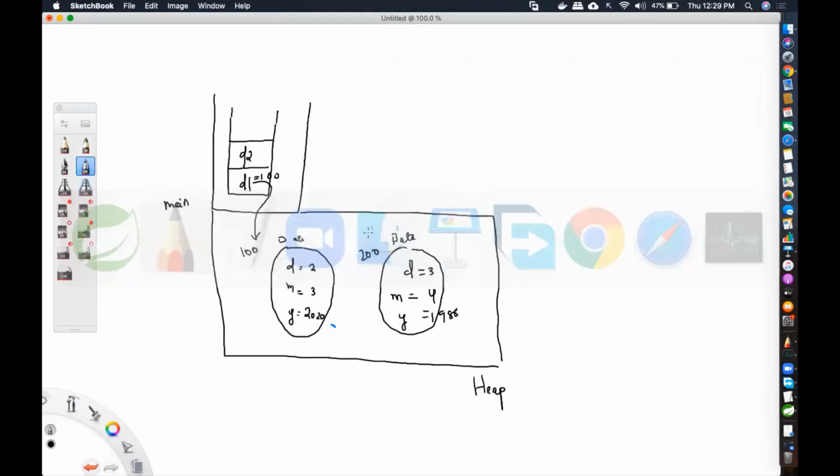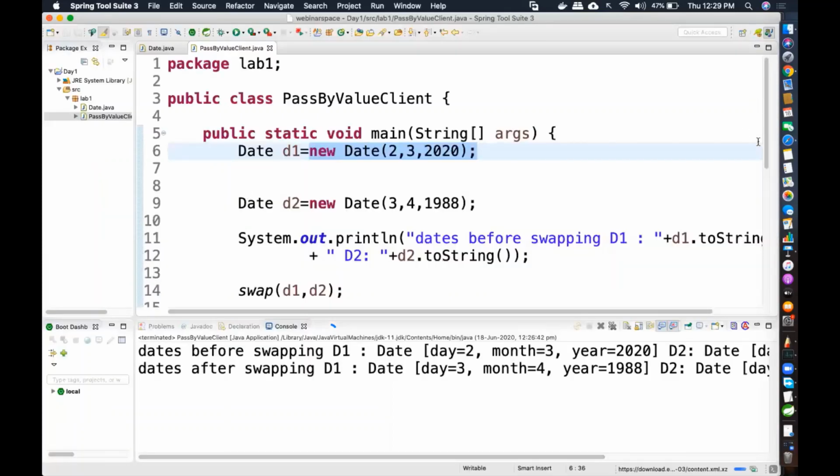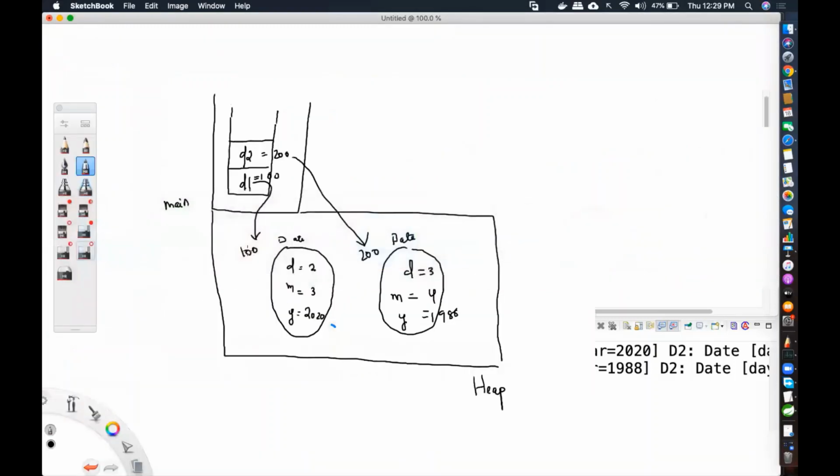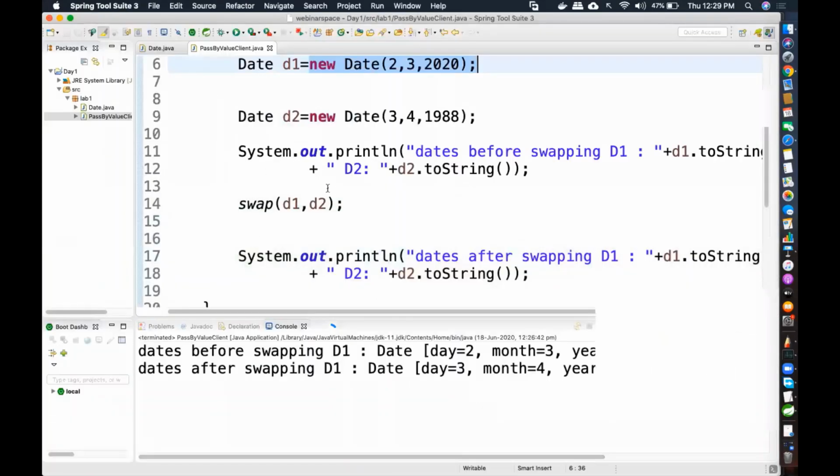Now, next statement. What is the next statement? I'm printing out D1's toString and D2's toString, and I'm printing out the date. So I got the first line that is here. toString is also a method that is residing here. Your toString is also there, just like your display is also there. On display we commented out. If I get time, I'll explain to you toString also.